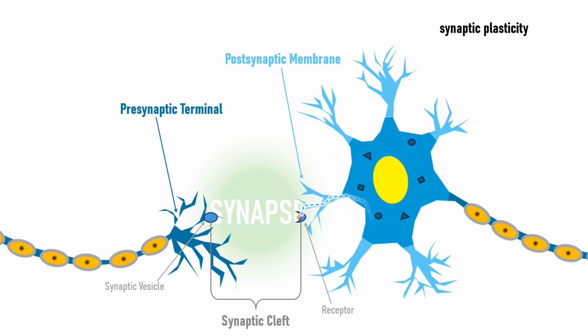Synaptic plasticity is the ability of synapses to strengthen or weaken over time, which is crucial for learning and memory. When a synapse is repeatedly stimulated at a high frequency, it leads to a sustained increase in synaptic strength, for example, by insertion of more receptors into the postsynaptic membrane. We call this long-term potentiation, or LTP. On the other hand, when a synapse is stimulated at a low frequency over a prolonged period, it results in a decrease in synaptic strength. This we call long-term depression, or LTD.